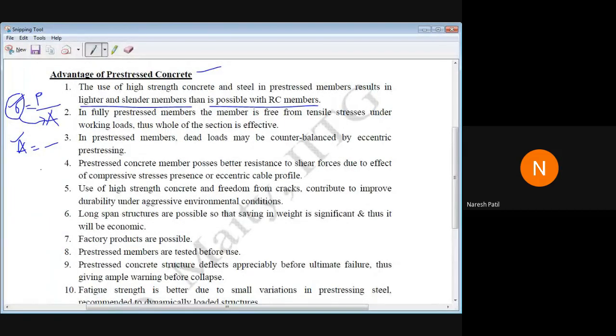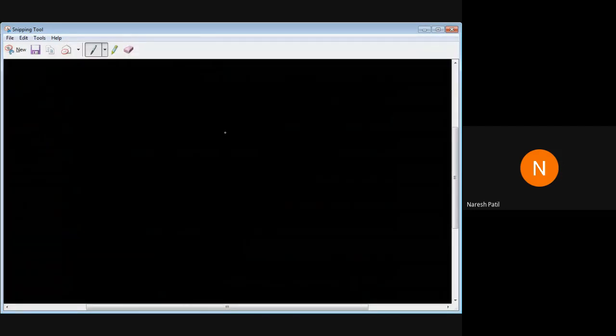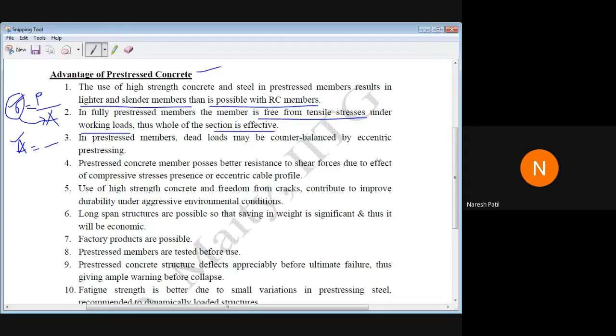Then we have next. In a fully pre-stressed member, it is free from tensile stresses under working loads, because we are developing compression in the concrete because of the tendon. Thus, the whole section will be effective. Whole section will be effective because what are we doing here? Before applying the load, we are stretching the cable and tying it at the ends. Because of anchoring the cable at the ends, it will develop the continuous compressive force.